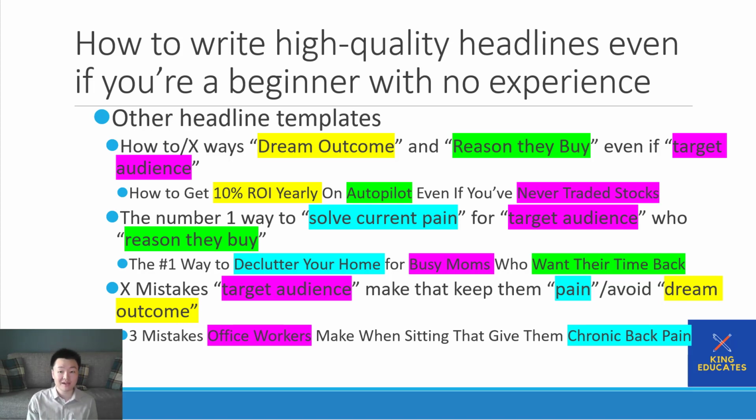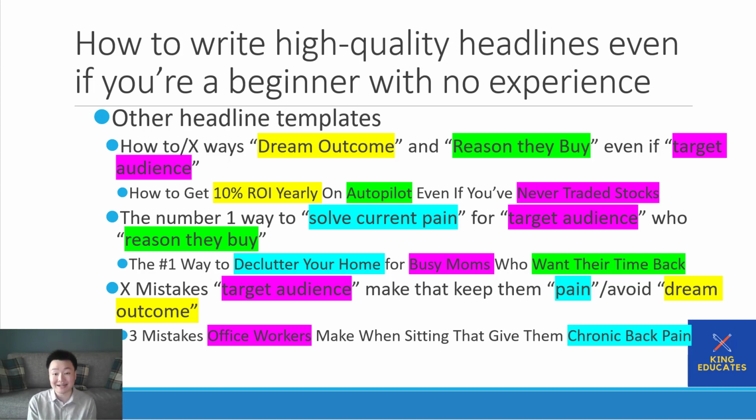You want to be specific, even if, right? Target audience, you wanna state their specific state that makes them need this thing, right? So for example, how to get 10% ROI yearly, right? Which is your dream outcome. And don't put this in your copy unless you actually can, okay? On autopilot, that's the reason you buy, right? With autopilot, you get to save time, you get to save effort, and you get to sacrifice very little. You don't have to do anything.